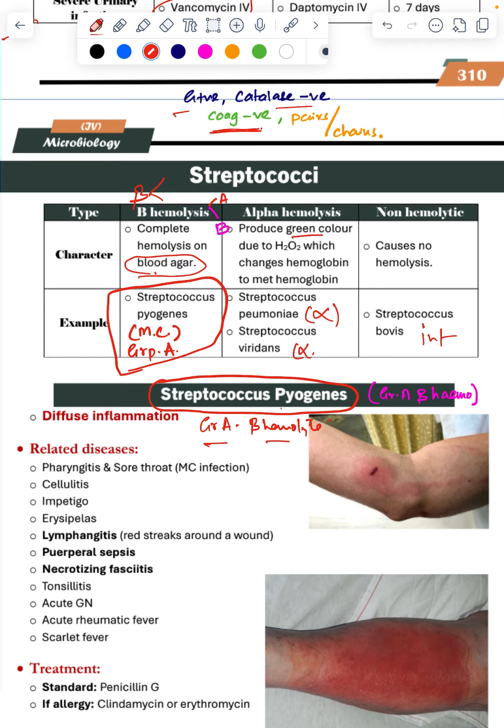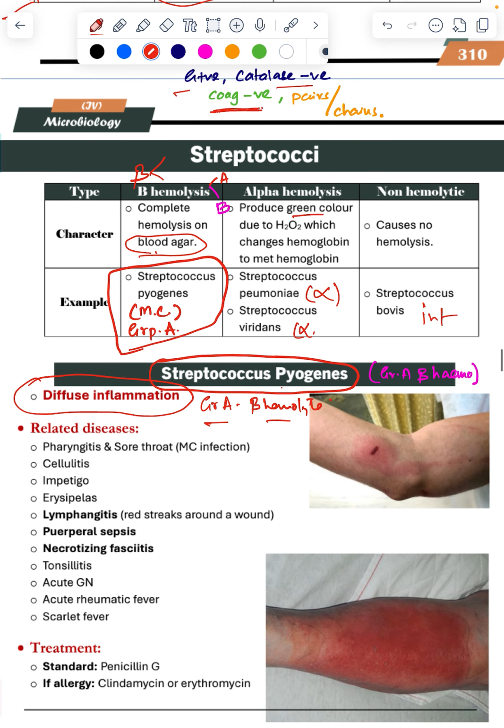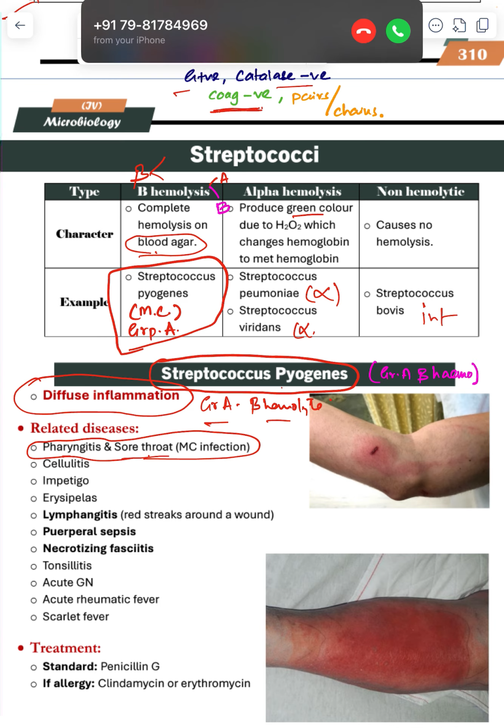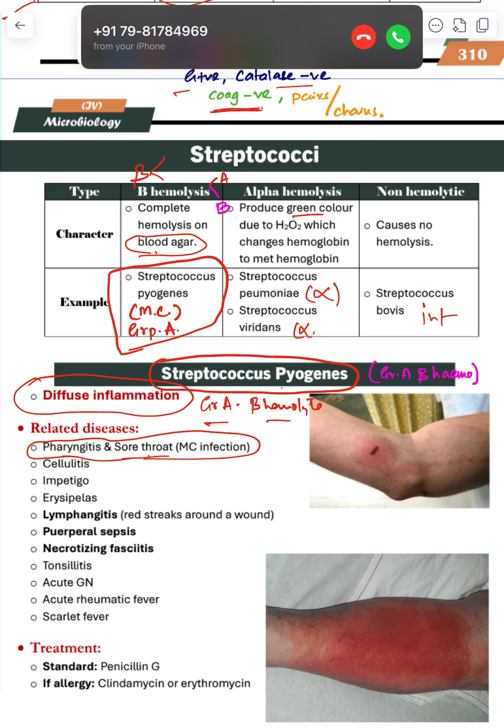The name itself is telling: pyogenes means it will cause extensive diffuse inflammation, unlike coagulase positive staphylococcus, which was limited. This diffuse infection causes pharyngitis, sore throat. This is most commonly asked, sore throat. Pharyngeal infection, diffuse inflammation. Now coming to cellulitis.